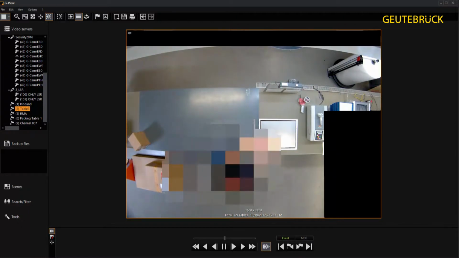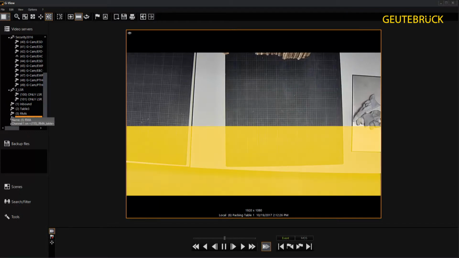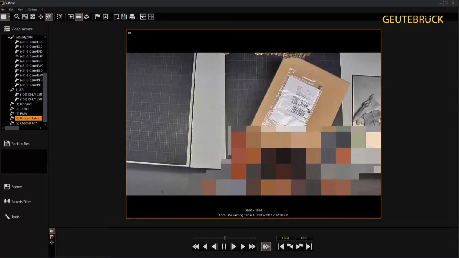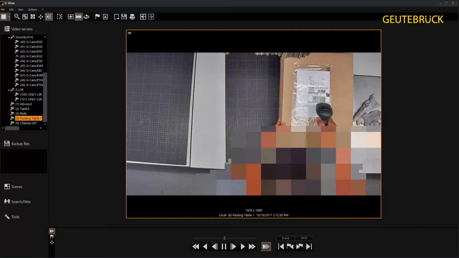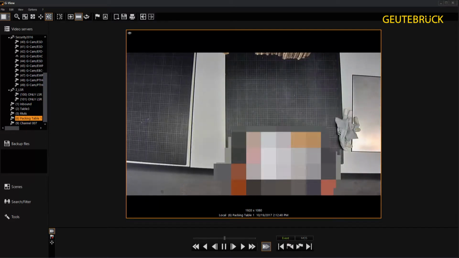In this example, movements are rendered unrecognizable in the entire area of the image. It is also possible to mask only selected areas. In this case, only the lower section of the image is pixelated for the protection of the employee, while the moving goods in the upper section remain recognizable and the tracking functionality is retained.